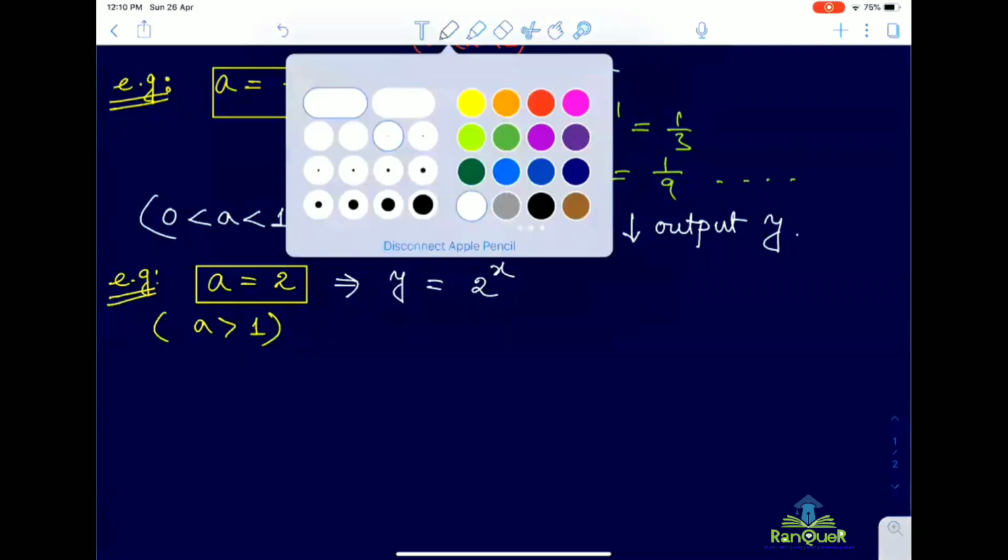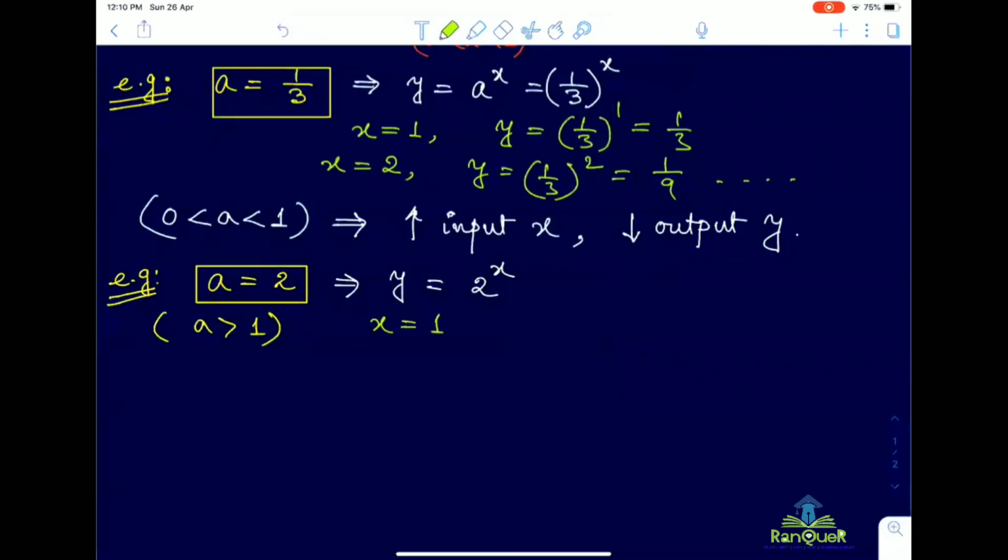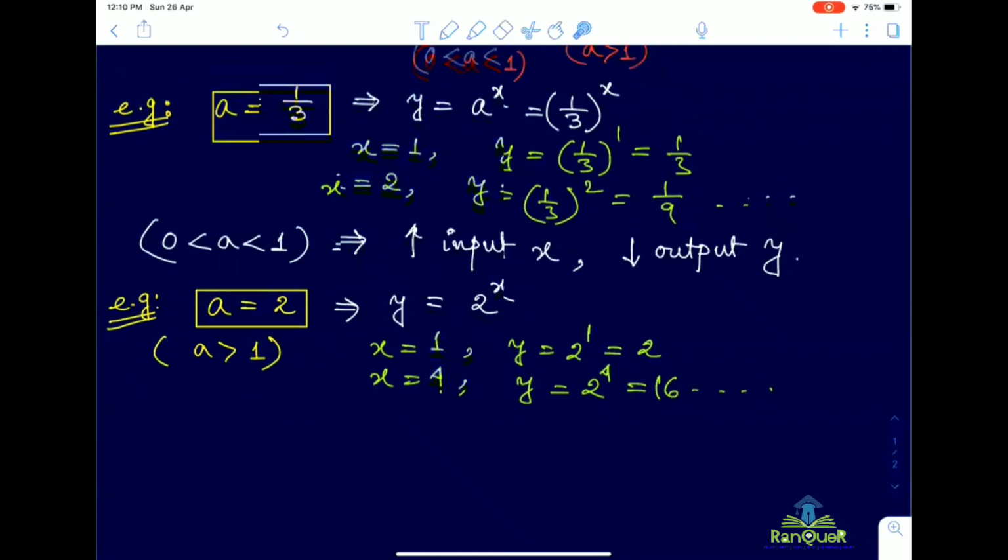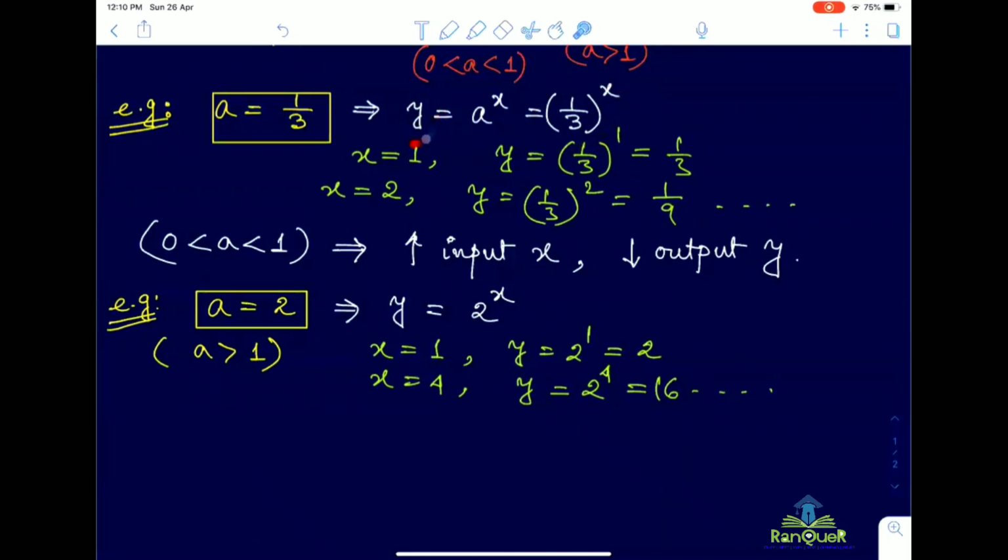Okay. So you can think like for x equal to 1, y equal to 2 to the power 1, that is 2. For x equal to say 4, then y equal to 2 to the power 4, 16, and so on. Okay. So it means if you go on increasing the value of x, the value of y is also increasing exponentially. Okay. And in the earlier case, the value of y is decreasing exponentially. Okay. So that is why it is called exponential expression.